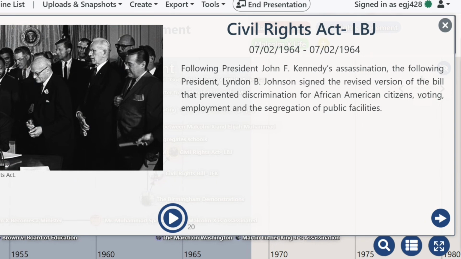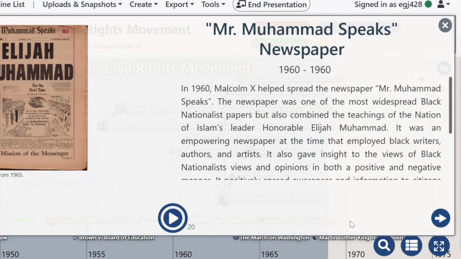While Martin Luther King Jr. was an influential member of the movement, he was not the only one. Going back to Malcolm X, he helped spread the word of Black citizens in part due to a newspaper called Mr. Muhammad Speaks, which was a widespread Black nationalist paper that combined the teachings of the Nation of Islam with the empowerment of Black writers, authors, and artists.